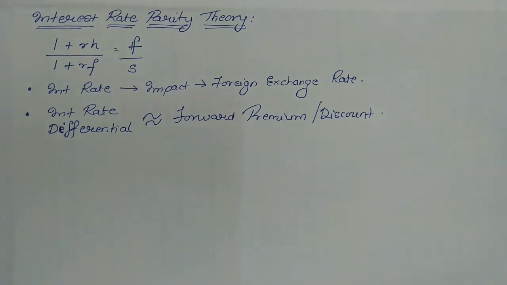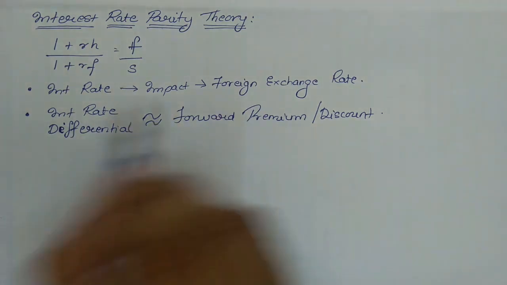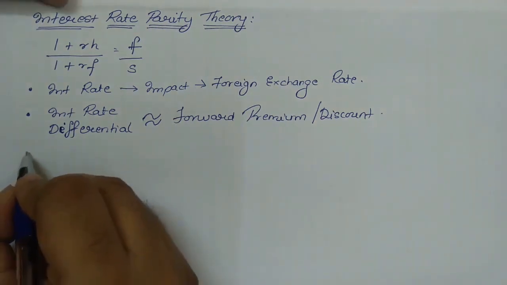It means no matter whatever the rate of interest prevailing in two different countries, you invest in either of the countries, the final return will be the same. It means that under interest rate parity theory, the investor does not get an arbitrage opportunity. It cannot obtain arbitrage gain. So that's a very important point mentioned under the theory.